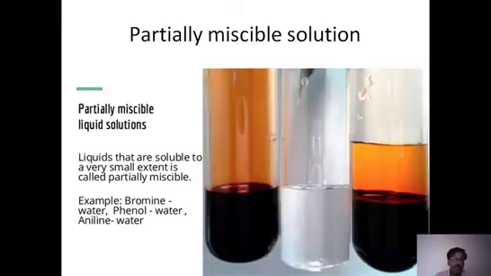For example, bromine and water, phenol and water, aniline and water, triethylamine and water. These are some examples which are generally considered partially miscible. They are miscible only to some extent, but not completely. Specifically, when you take different proportions, they mix up to some extent.